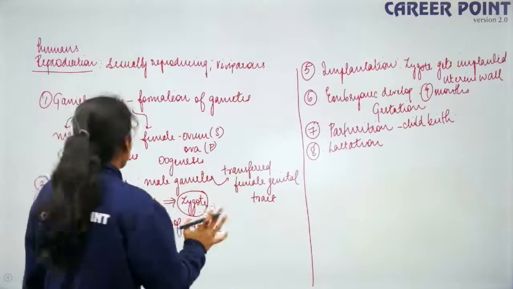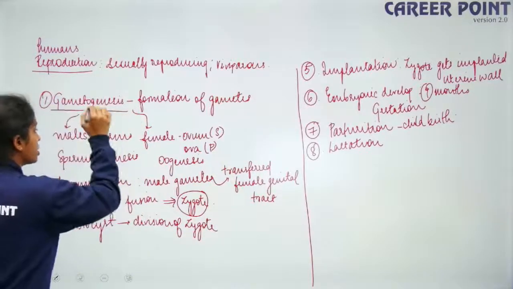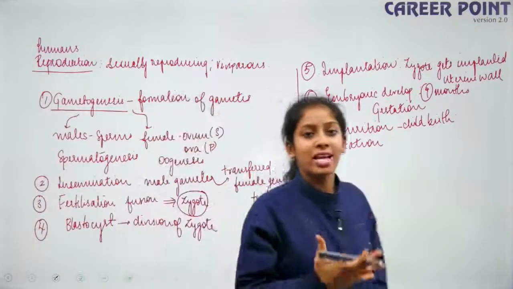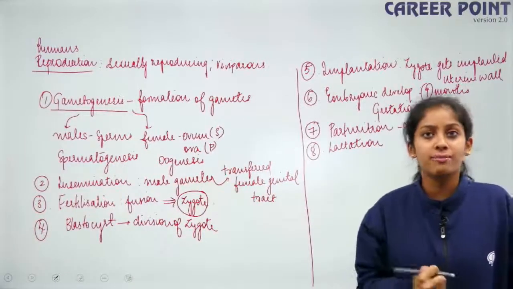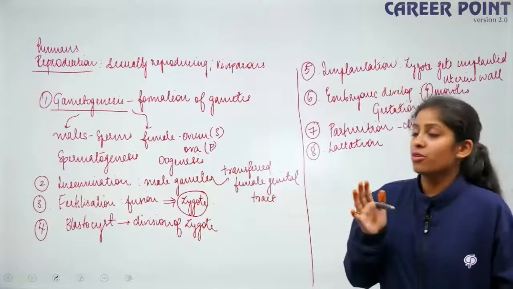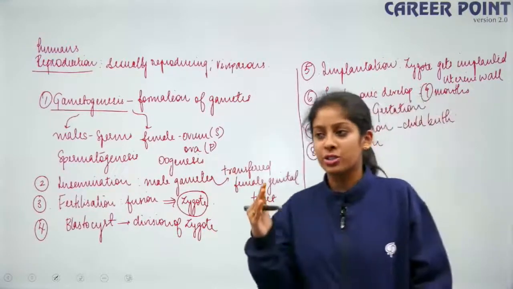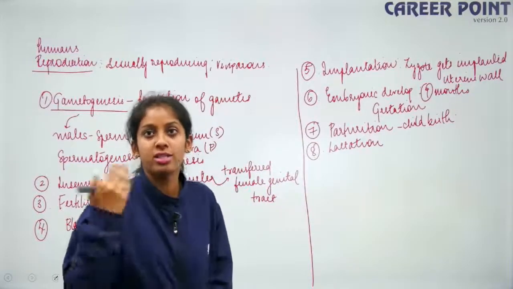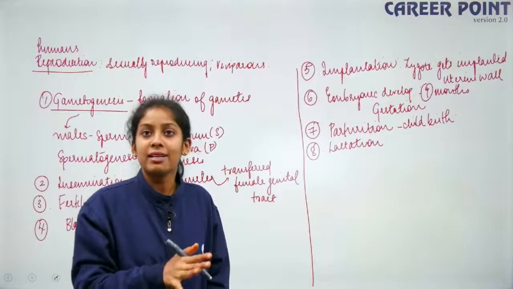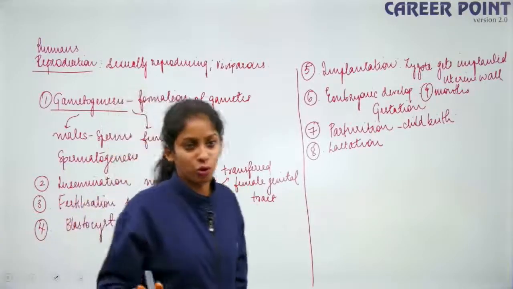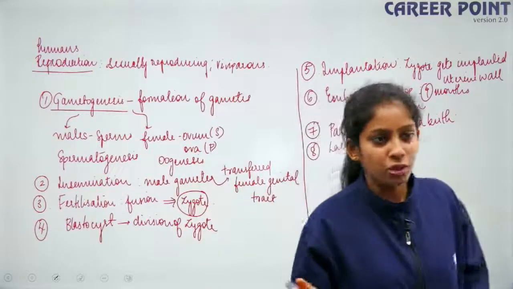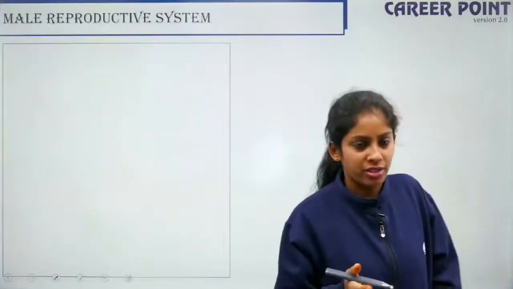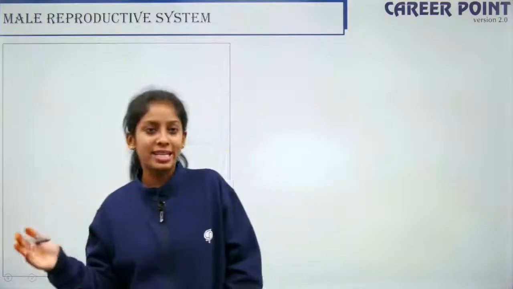Before we actually talk about gametogenesis, where the male and female gametes are produced, we should understand the male reproductive organ and the female reproductive organ. That is why we are first going to talk about the male reproductive system, then the female reproductive system, then what is spermatogenesis, then what is oogenesis, then the menstrual cycle, and so on and so forth. Alright, so far clear? No doubt? Okay. I will just introduce the male reproductive system. We'll continue it in Friday's lecture.